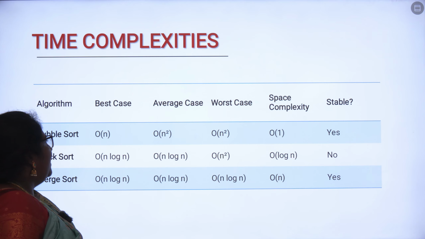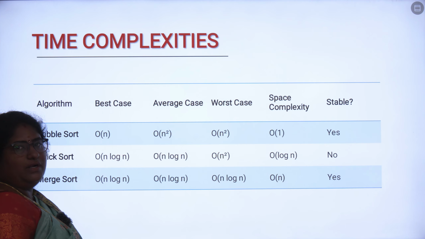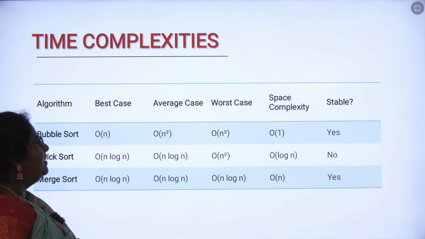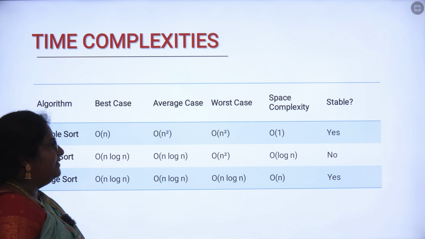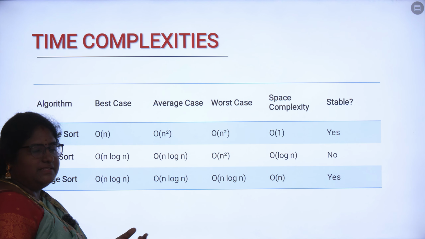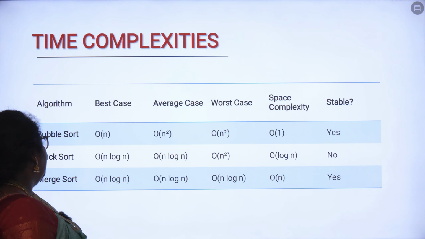Quicksort means, when we are considering the best case of quicksort, it is order of n log n, average case is order of n log n, worst case is order of n squared, space complexity is order of log n. Whether it is considered stable or not, it is not considered a stable algorithm.